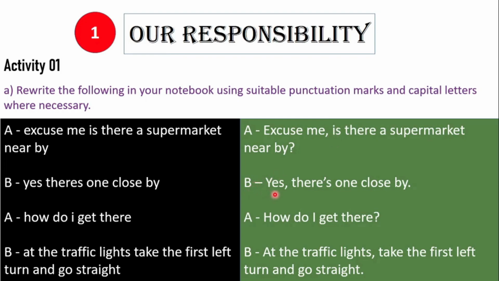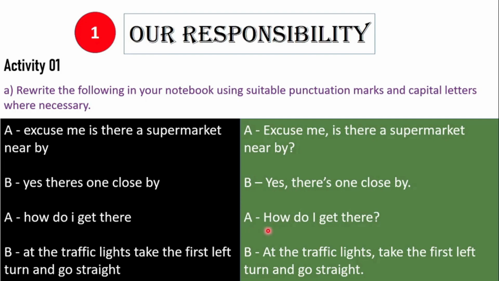Yes. After no or yes, we use a comma. Here's the comma. And there is one close by. This is an affirmative sentence. Therefore, you have to use a full stop. We don't use a question mark because this is an affirmative sentence. There is one close by. Here, I told you already, after the comma, we don't use capital letters. Therefore, this letter is written in simple.